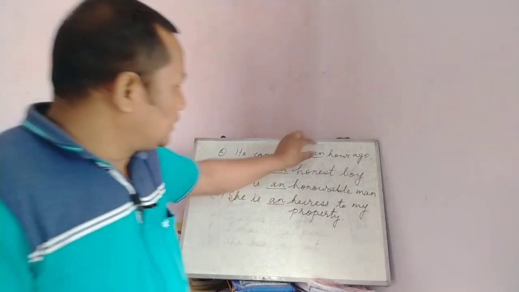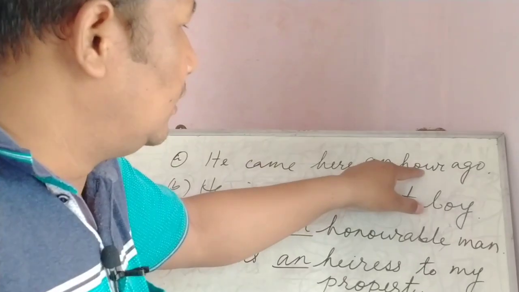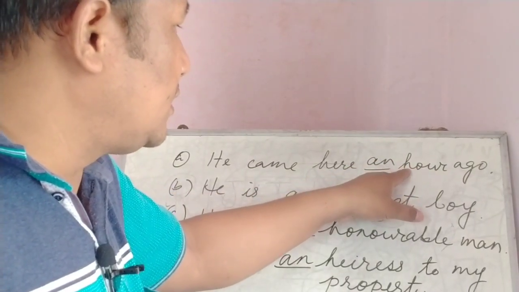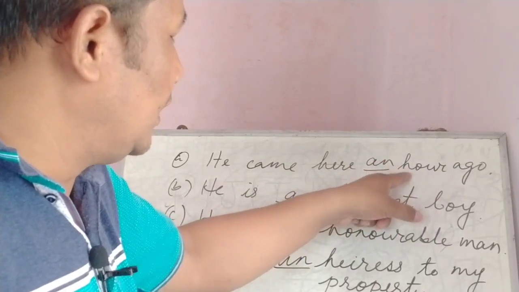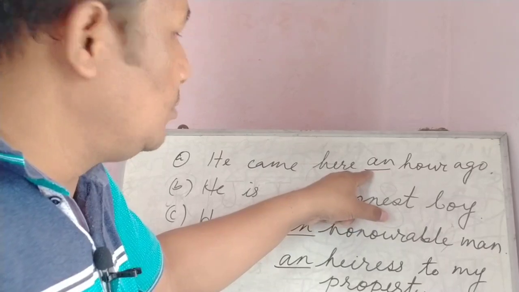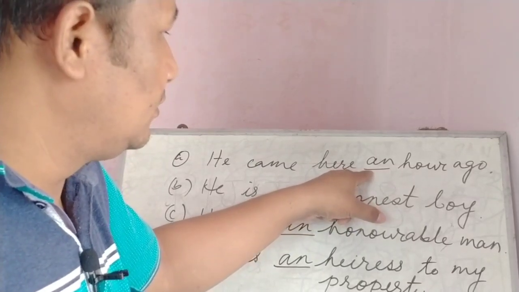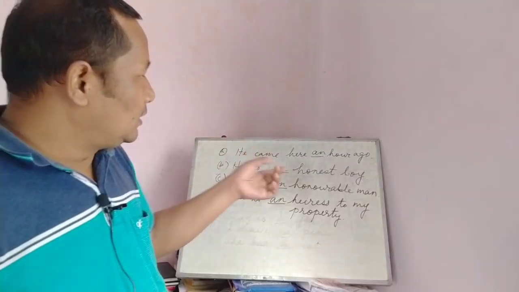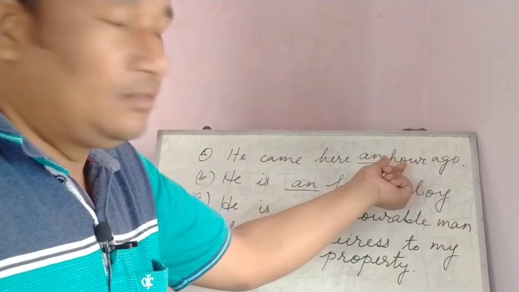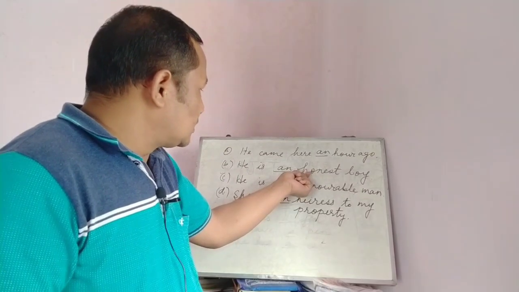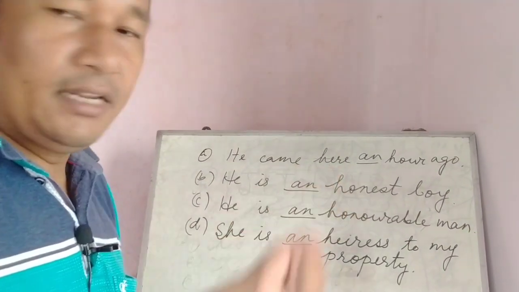Now, look at the word hour. Here the first letter is H, but before it we have used an. Why? Because here the sound of H remains silent. Here also the sound of H remains silent.